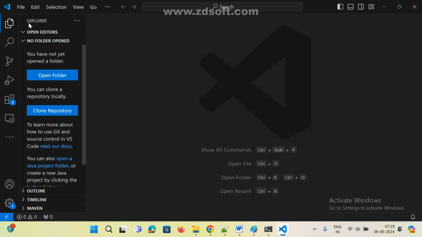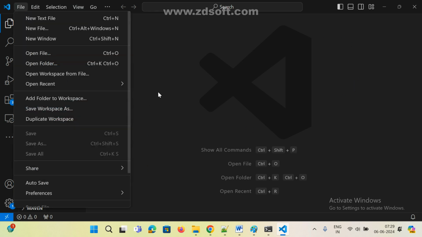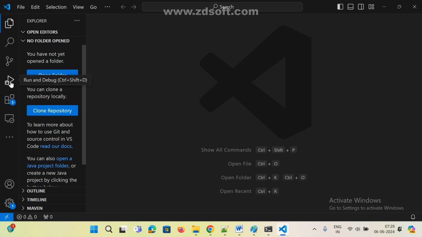Eclipse is also the same, only the look and feel differs, and there are many options available. We just need to practice. This is not that difficult, and in 1 or 2 days of practice we can understand what is happening: how to create a file, how to save, how to install a particular plugin, how to add particular extensions, how to run, and how to integrate the repository here. See here, source code controller. So these all are IDEs.